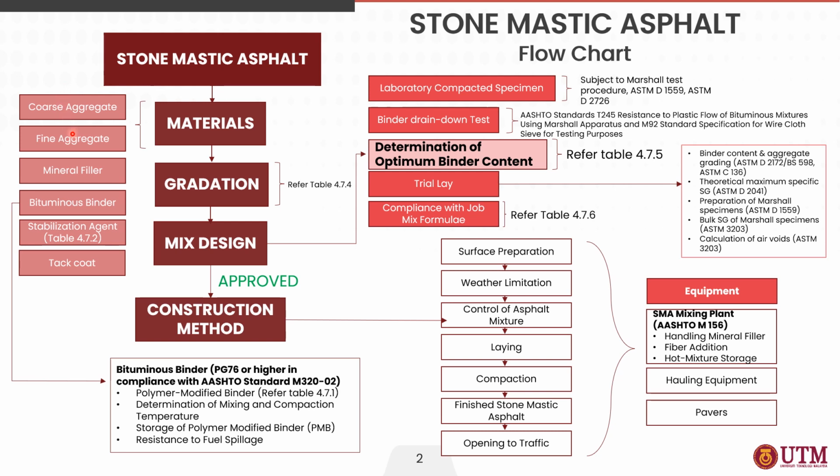The construction of pavement will consist of coarse aggregate, fine aggregate, mineral filler, bituminous binder, stabilization agent, and tack coat. The bituminous binder to be used with SMA shall be performance grade PG76 or higher, in compliance with AASHTO standard M320-02. First, the requirement for PMB can be referred to in table 4.7.1 as provided in the next slide.